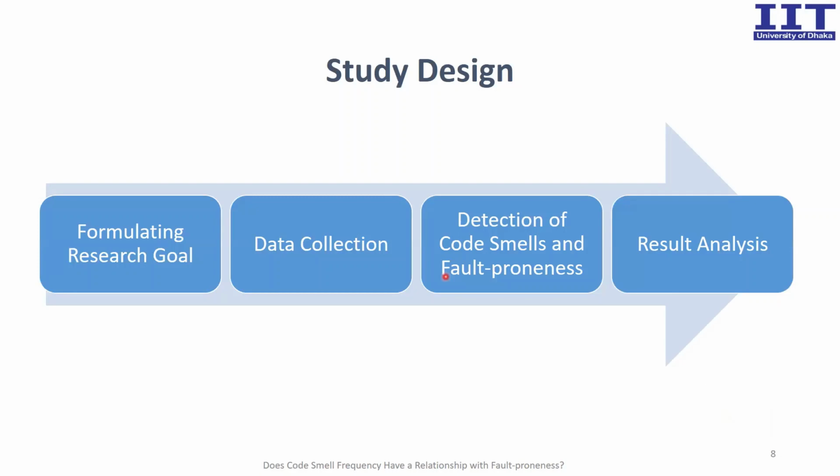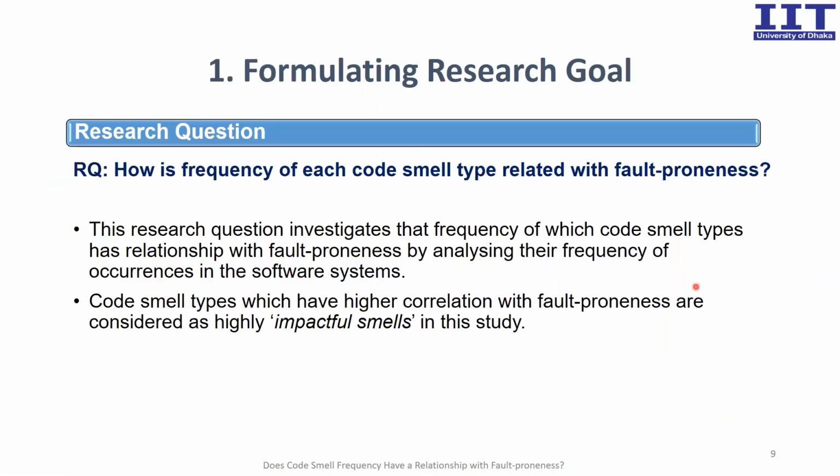Basically, the study consists of 4 steps: formulating the research goal, data collection, detection of code smells and fault-proneness, and result analysis. Basically, the research answers the following research question, that is, how is the frequency of each code smell type related with fault-proneness? This research question investigates the frequency of which code smell types has a relationship with fault-proneness by analyzing their frequency of occurrences in the software systems. Code smell types which have higher correlation with fault-proneness are considered as highly impactful smells in this study.